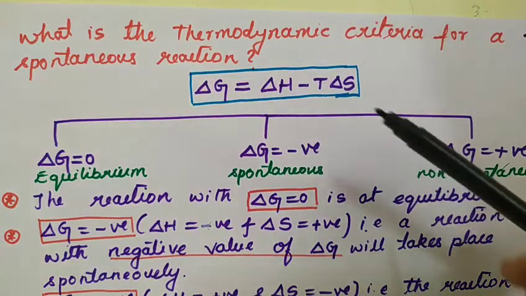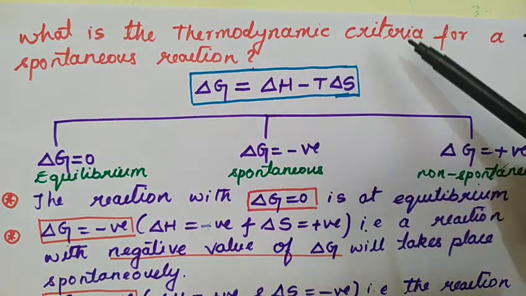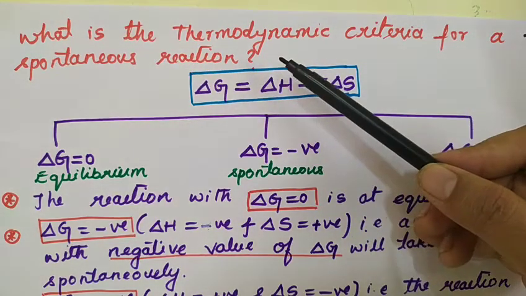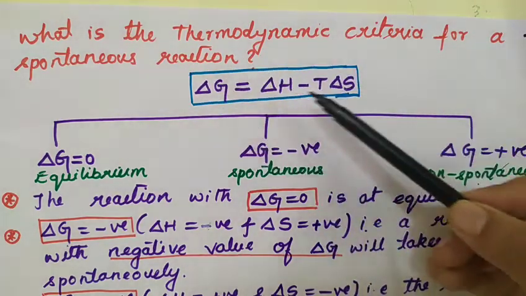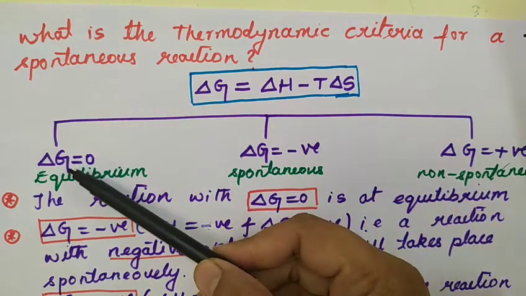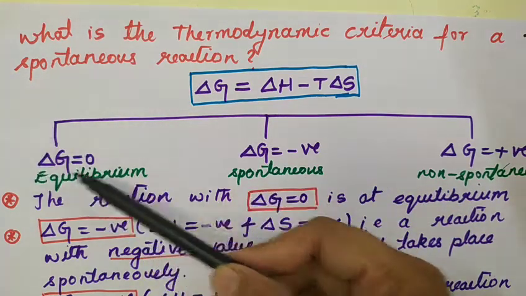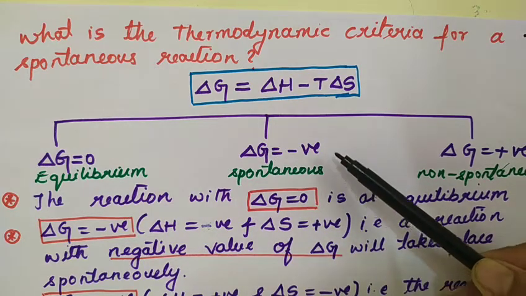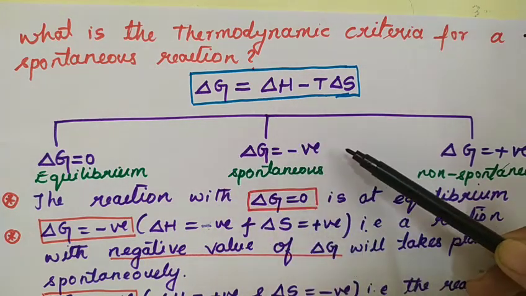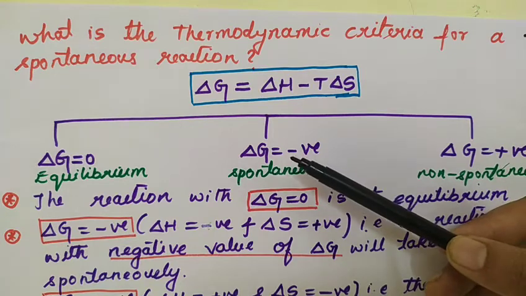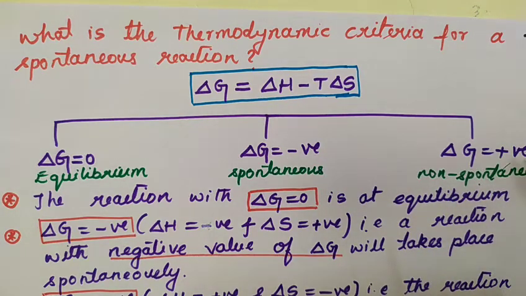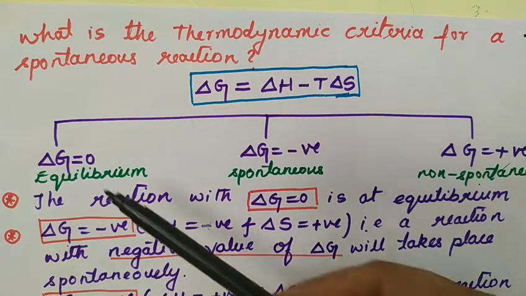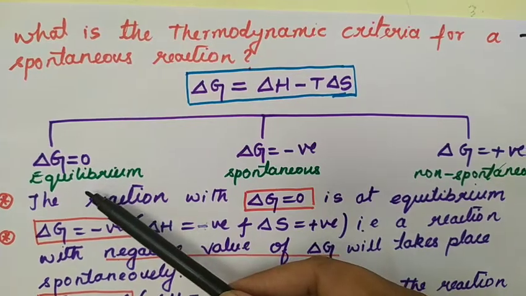Now if the question is asked, what is the thermodynamic criteria for spontaneous reaction? According to the Gibbs-Helmholtz equation, if delta G is equal to 0, then we say the reaction is at equilibrium, and if delta G is negative, then we say the reaction is spontaneous, it takes place on its own. And if delta G is positive, then we say the reaction does not occur or it is non-spontaneous. So delta G equal to 0 is equilibrium.